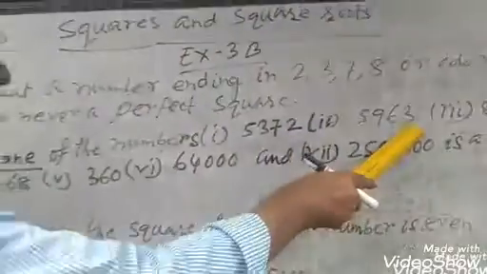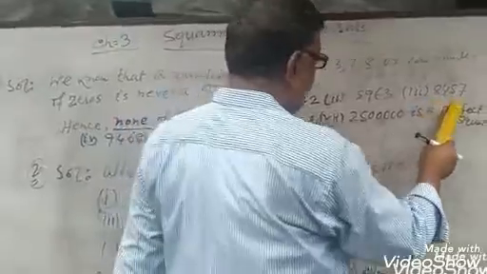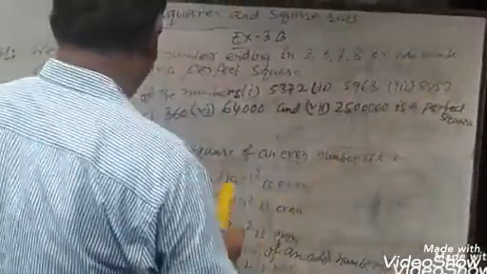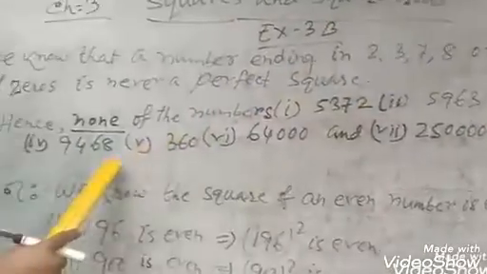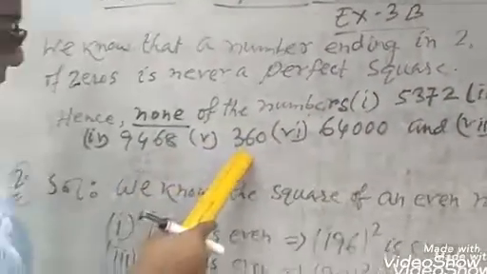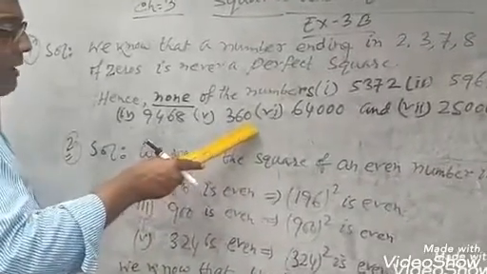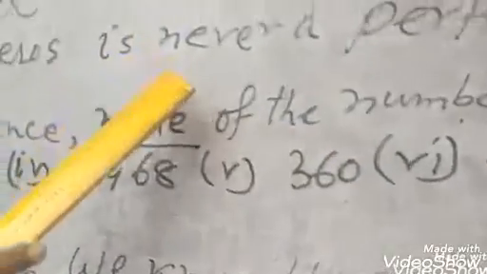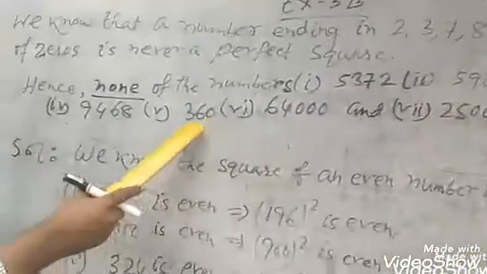5963: the ending number is 3. This is also not a perfect square. 8457: the ending number is 7. Not a perfect square. 9468: the ending number is 8. This is not a perfect square. 6360: odd number of zeros. That means 1 zero, so an odd number of zeros, is not a perfect square.